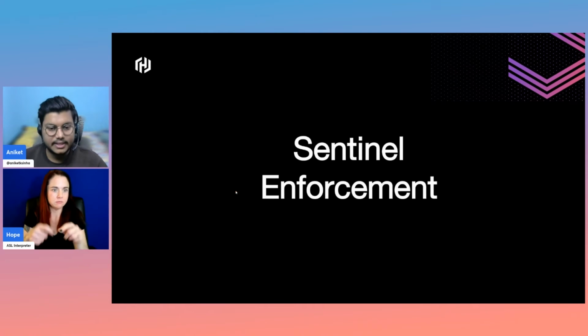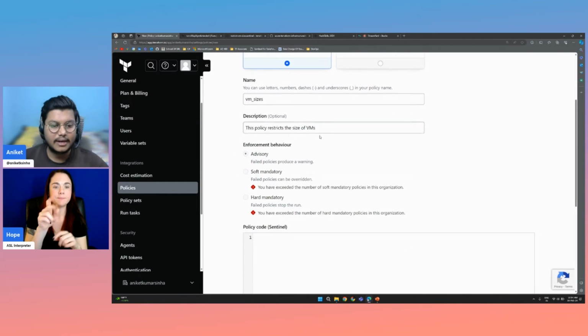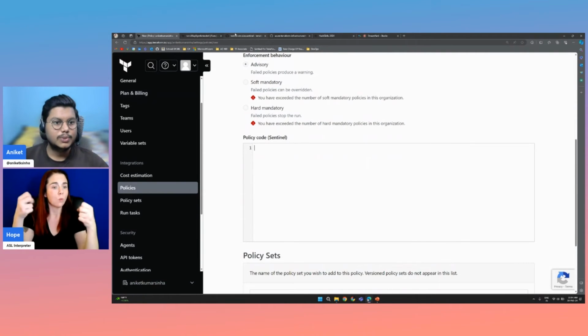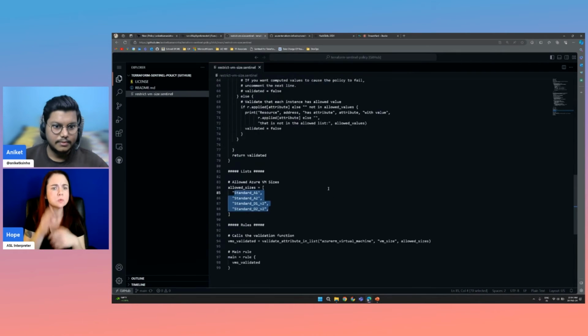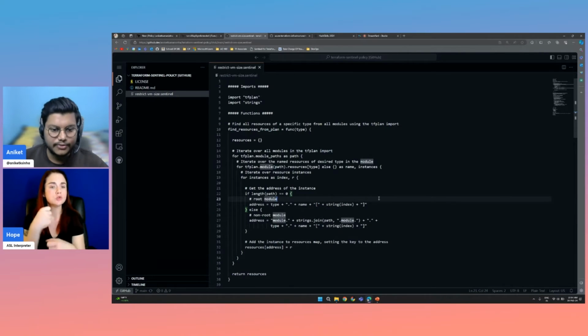So we were in the policy changes. Now you have the understanding of what the enforcement behaviors are. We have advisory, soft mandatory, and hard mandatory. So let's first use the advisory part, and here we can add the code. So this is the code which we have created. We have created this specific code file, and we have used a special language, that is the Sentinel language. It is a language created by HashiCorp itself to implement policy as code.